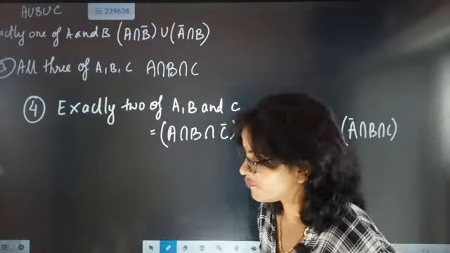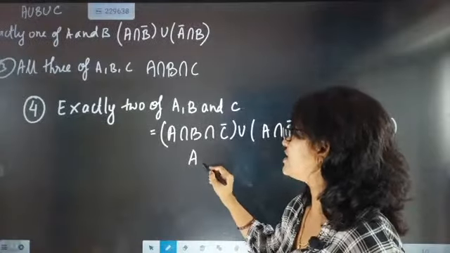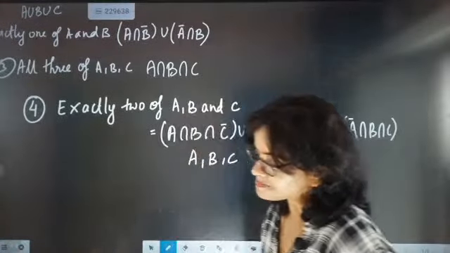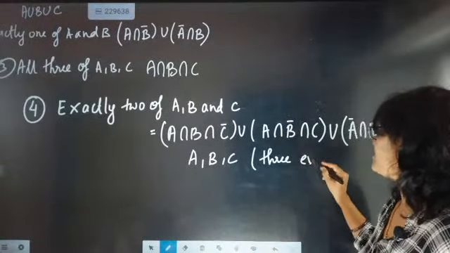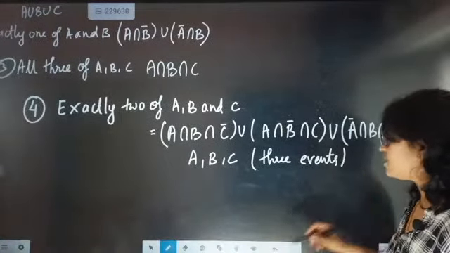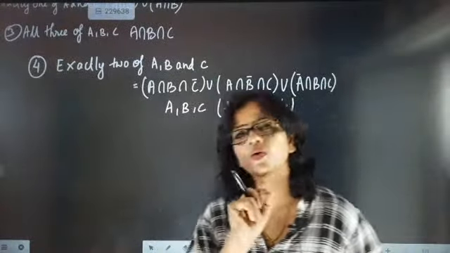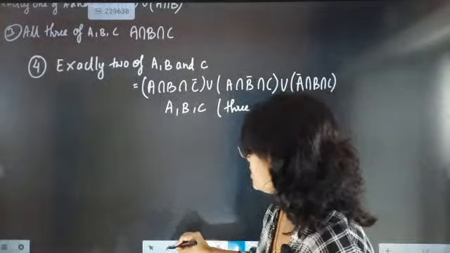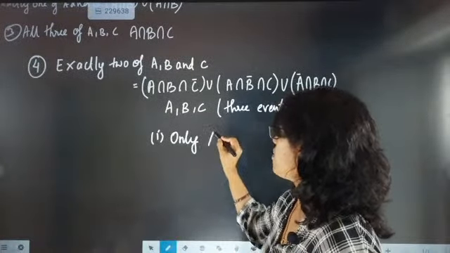The first statement is only A occurs. If 3 sets or 3 events are there, A, B, C are 3 events, and somebody tells you only A occurs, then how do we present only A occurs?